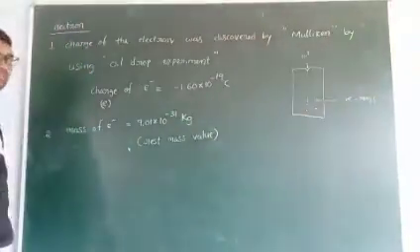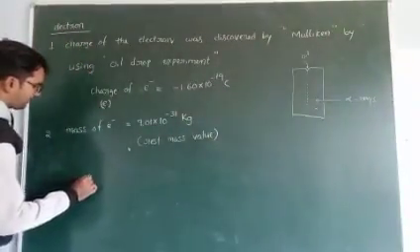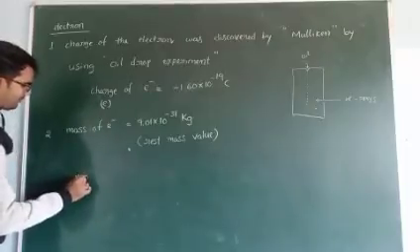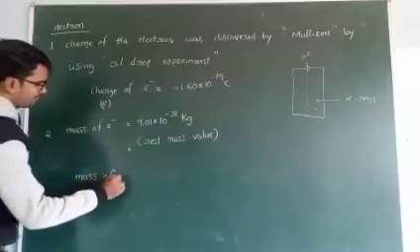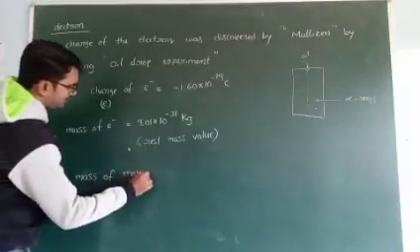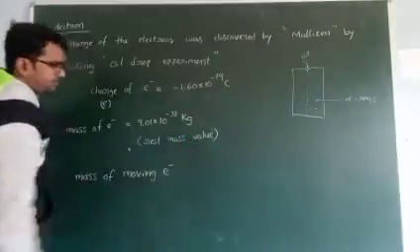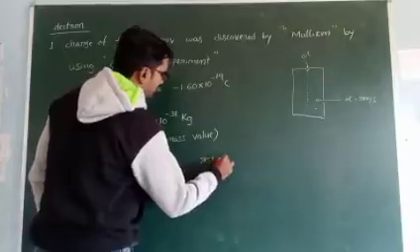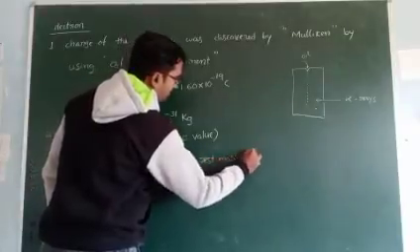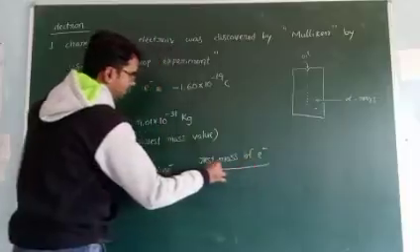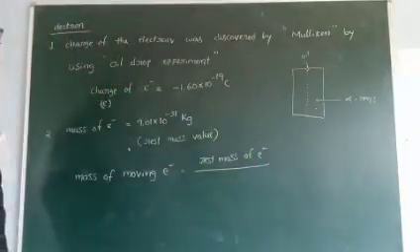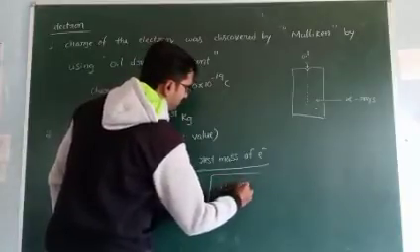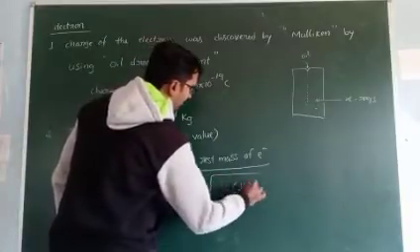We can calculate it by using one formula. Mass of moving electron is equal to rest mass of electron by root over 1 minus v by c whole square.